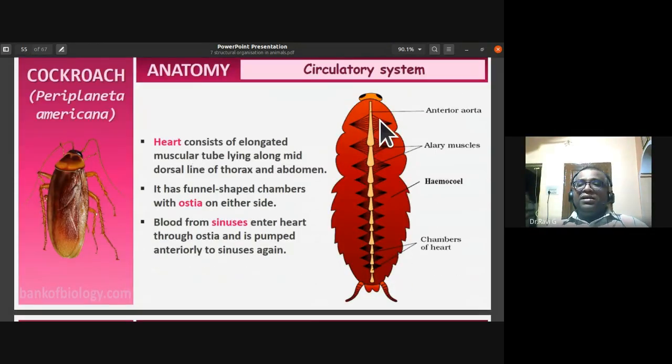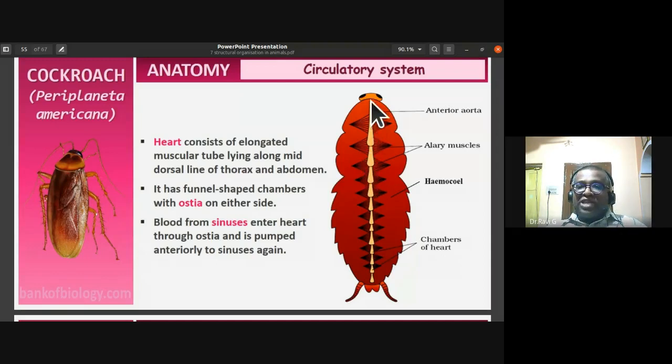Then the heart consists of an elongated muscular tube lying along the mid dorsal line of thorax and abdomen. So where is this heart located? You can notice this light colored one. They are elongated muscular tubes lying along the mid dorsal line of the thorax and abdomen. You can notice in the thoracic region as well as the abdominal region, on the midline, the muscular tube is what the heart consists of.